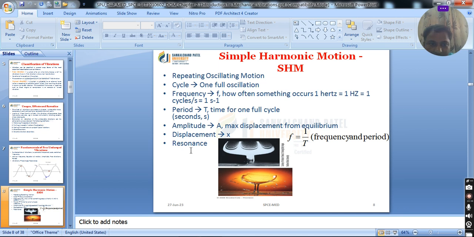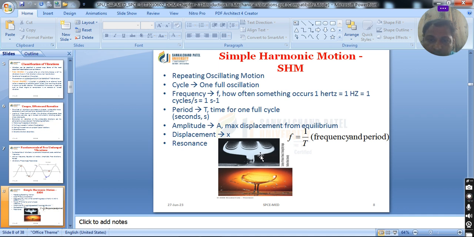Now what do you mean by resonance? Resonance involves the excitation frequency omega and the natural frequency of the system, omega n. The natural frequency of the system is defined as the square root of k by m, where k is the stiffness and m is the mass.